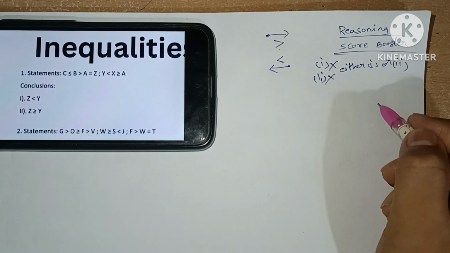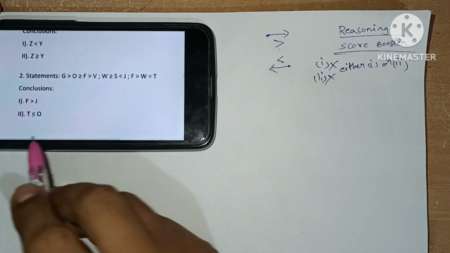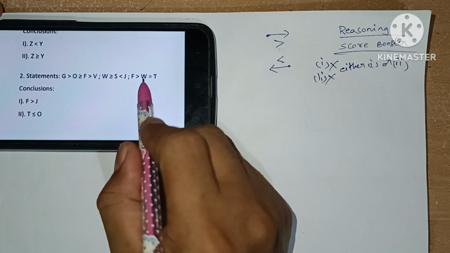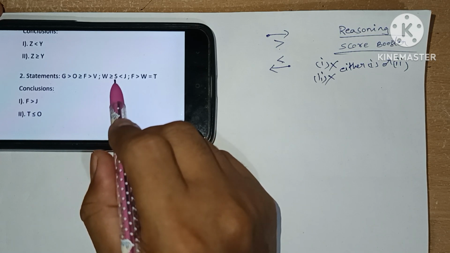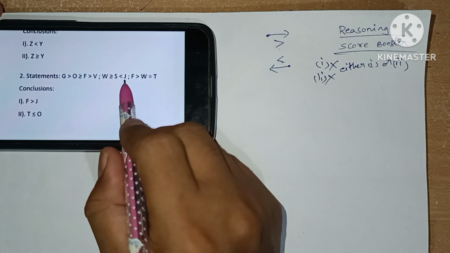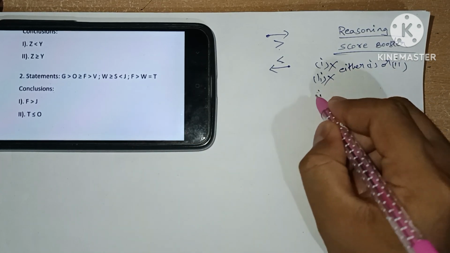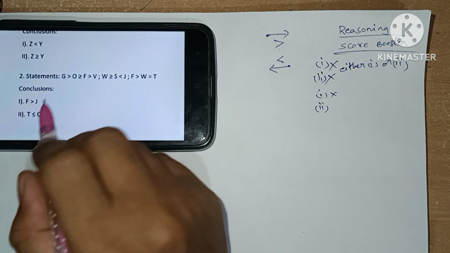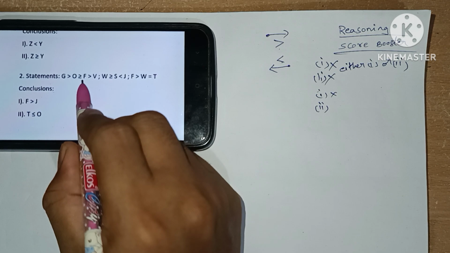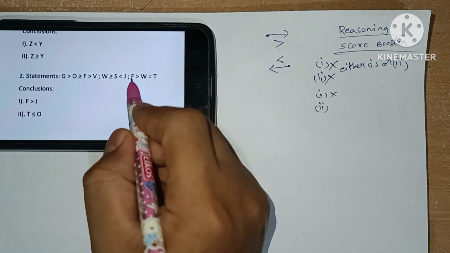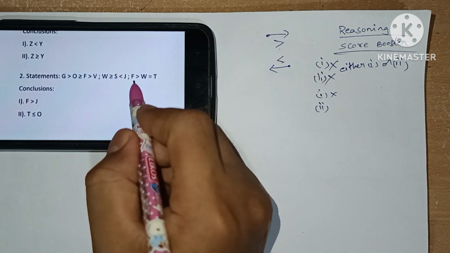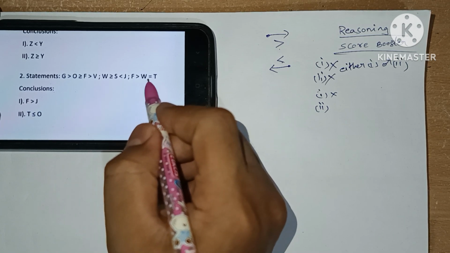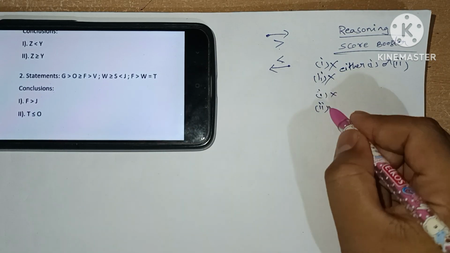Okay, next, second question. Here we see the flow from F to J. From F we can reach W. From W we can reach S, but cannot flow to J. So the first conclusion will be false. Second conclusion, the flow from O to T with everywhere equal to also. From O we can reach F with equal to. From F we can reach W, but here there is a missing equal to. So we can reach T, but there is a missing equal to here, so this second case will be false.